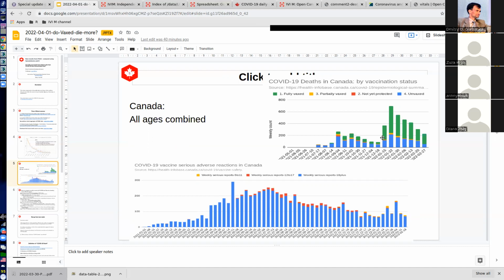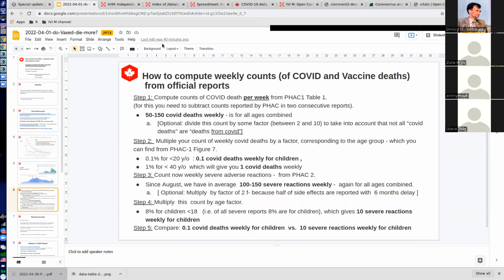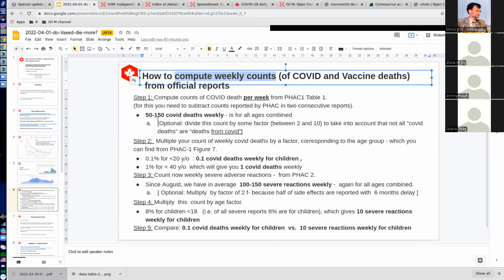So for the younger population, since they started vaccinating children, we statistically have more casualties or health problems caused by the vaccine rather than from COVID. We made this point, but we also described a very simple technique you can use yourself to compute the weekly count from those PDF files. And I showed you how to paste those numbers from the PDF into a spreadsheet.